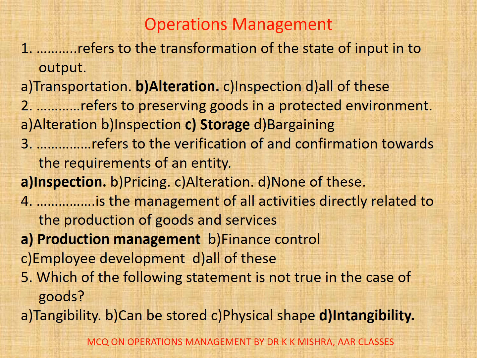4. Dash is the management of all activities directly related to the production of goods and services. Options are A. Production management, B. Finance control, C. Employee development, D. All of these. The correct option is A. Production management. 5. Which of the following statement is not true in the case of goods? A. Tangibility, B. Can be stored, C. Physical shape, D. Intangibility. Correct option is D.